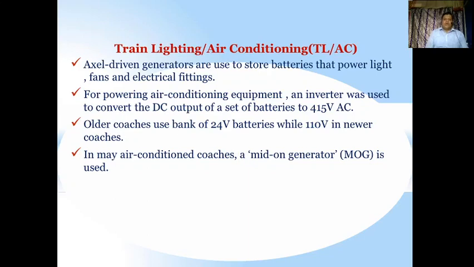See how we are utilizing this power in whatever way we use it. We require DC power, so we convert AC to DC, and we need DC to AC for inverter purposes also. We do that with the help of these power electronic devices. Older coaches use a bank of 24 batteries, while newer coaches use 110 volts, so that these batteries are used for inverting purposes. In air conditioning coaches, a mid-on generator is used.